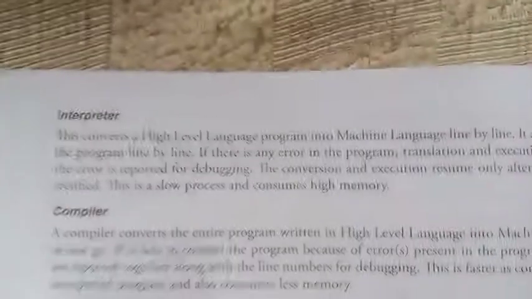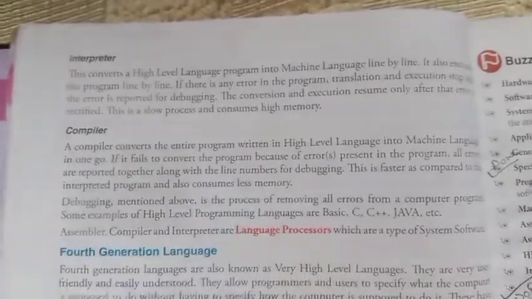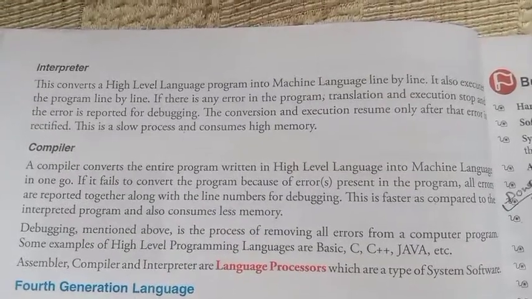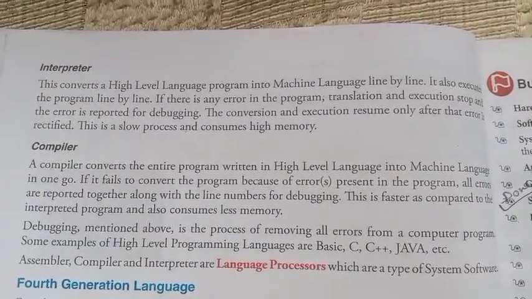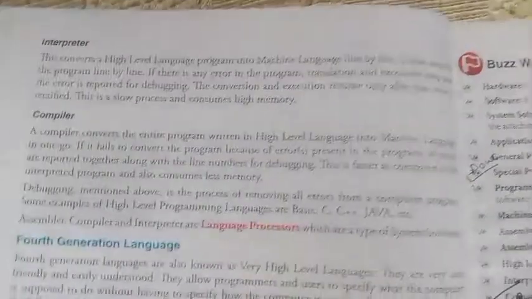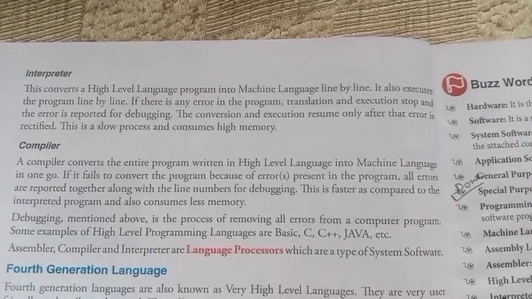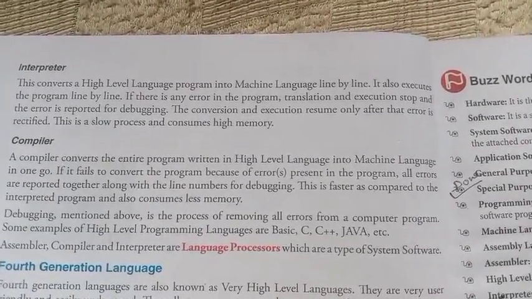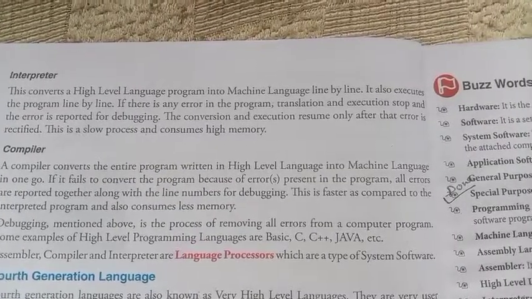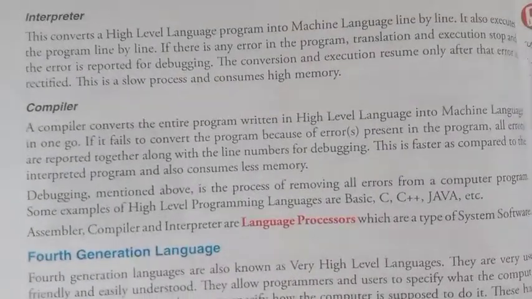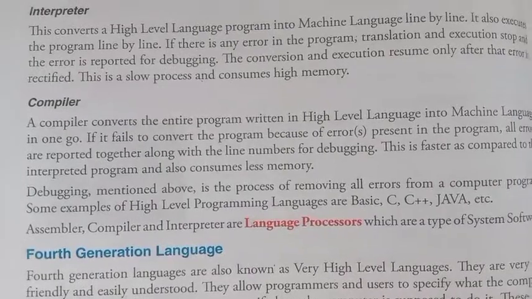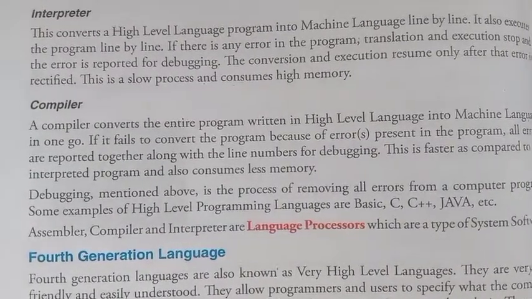So let's talk about what an interpreter is and what a compiler is. What is an interpreter? It converts a high level language program into machine language line by line, and it also executes the program line by line. If there is any error in the program, translation and execution stop and the error is reported for debugging. That means we use the interpreter to check errors in programs, because it runs the program line by line.